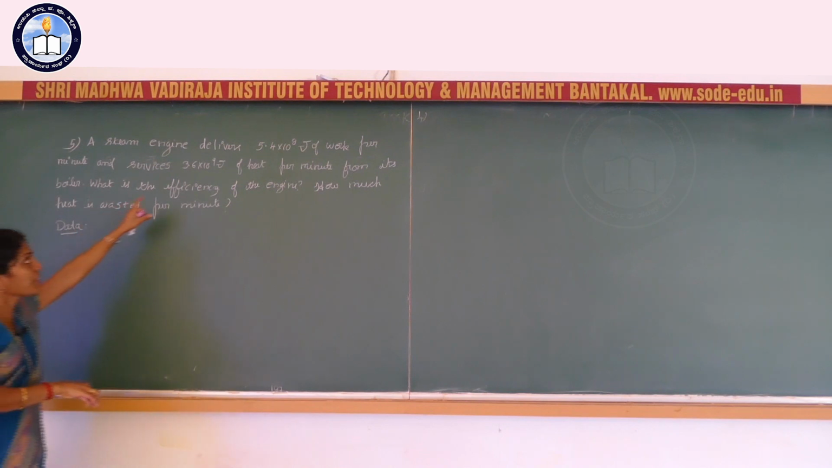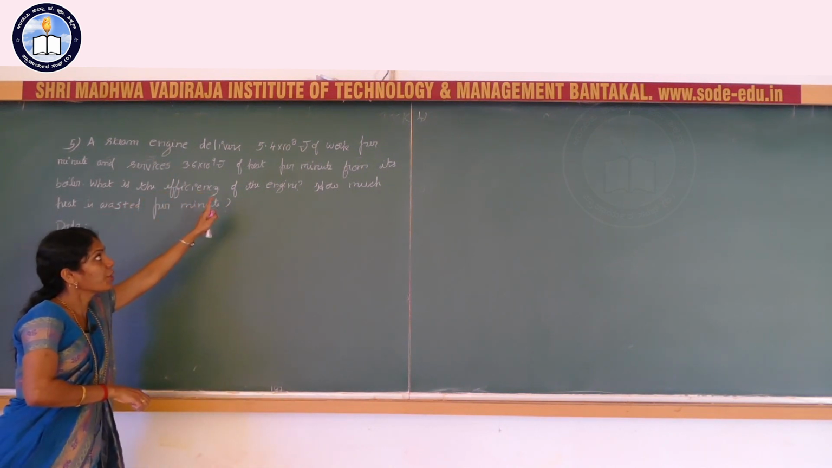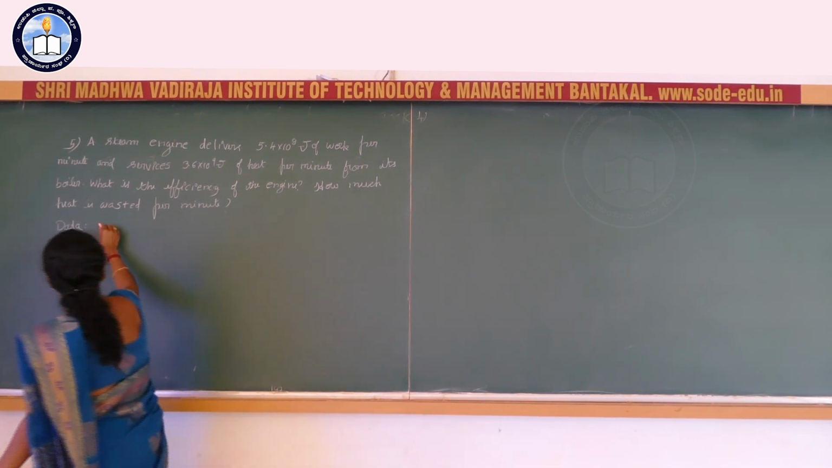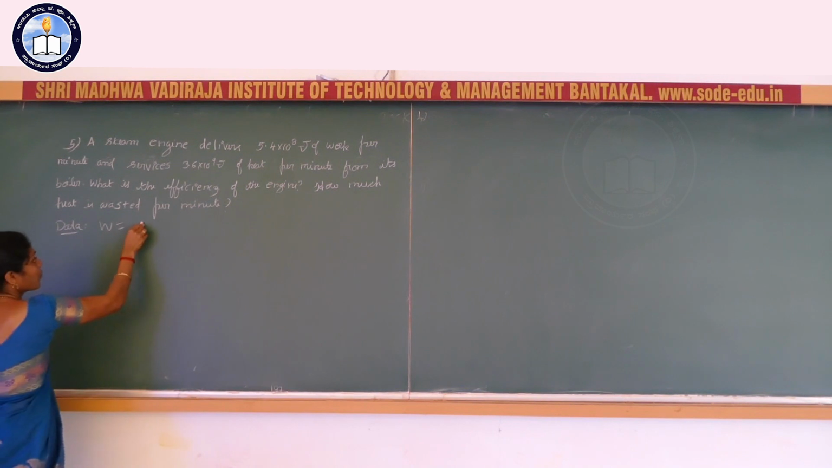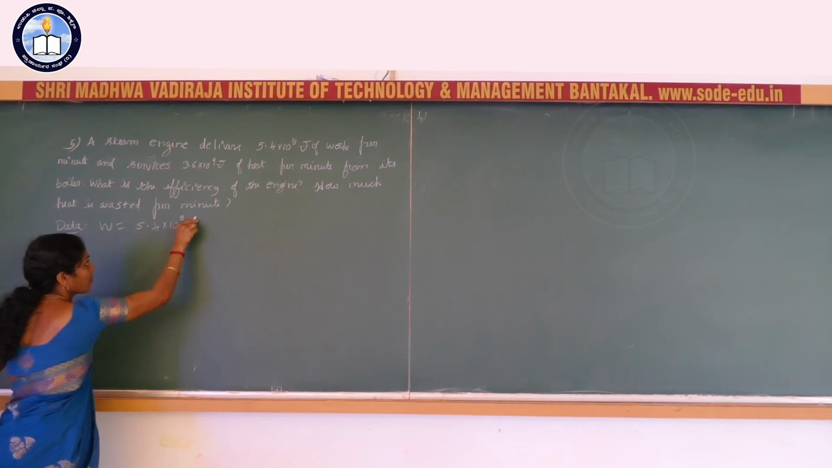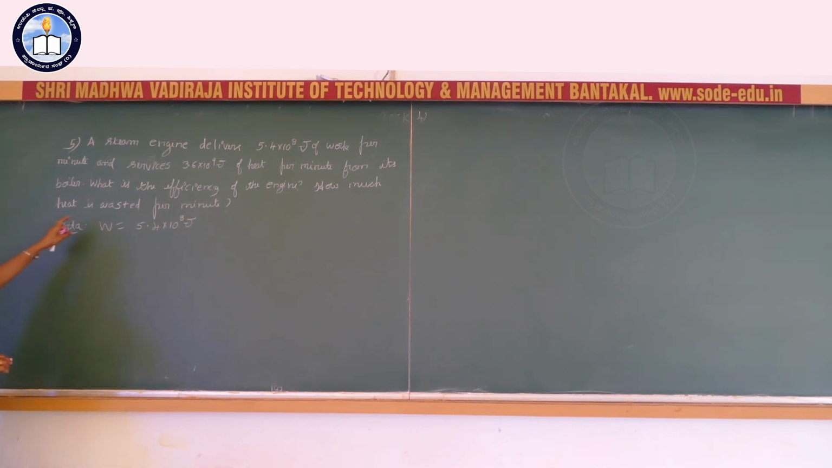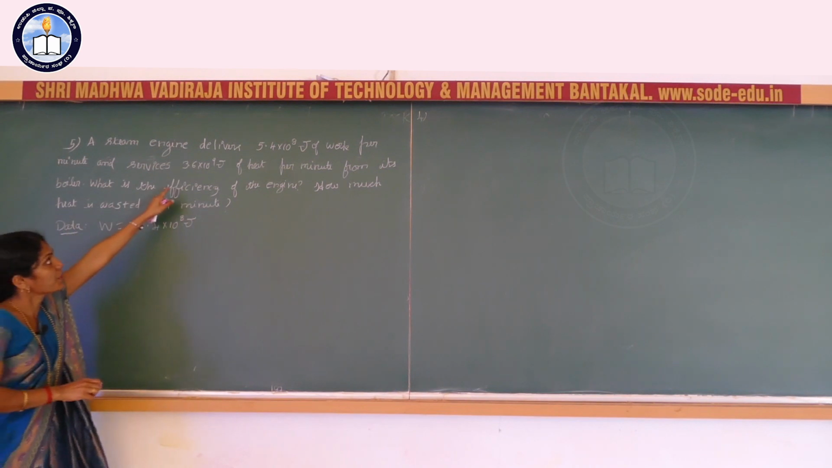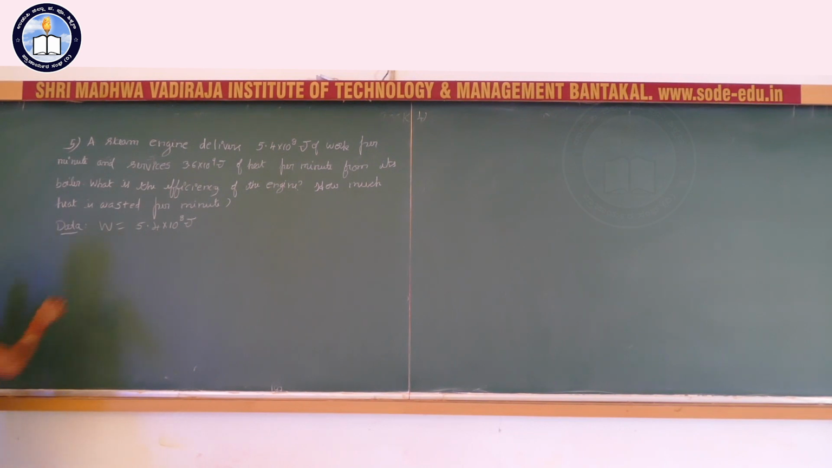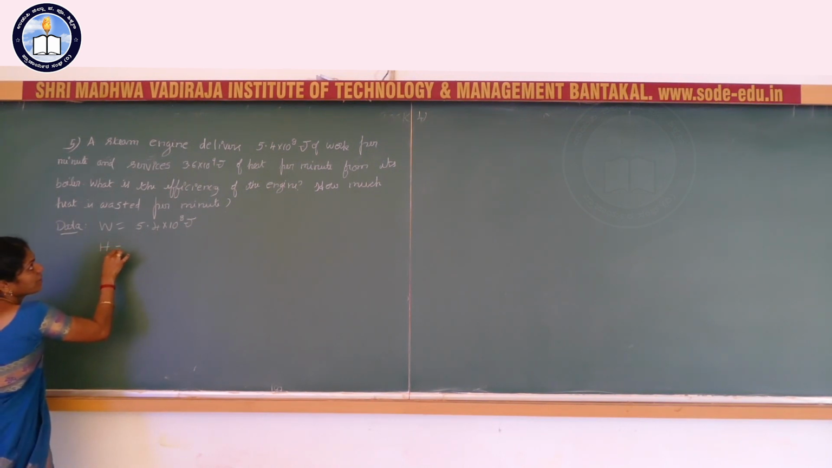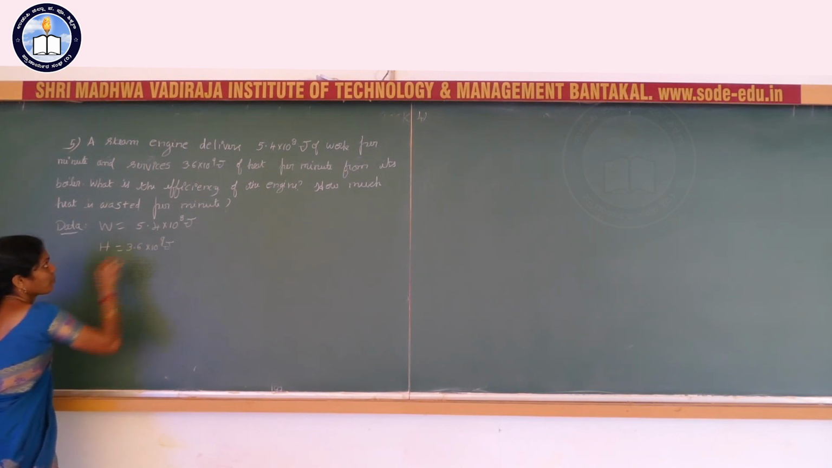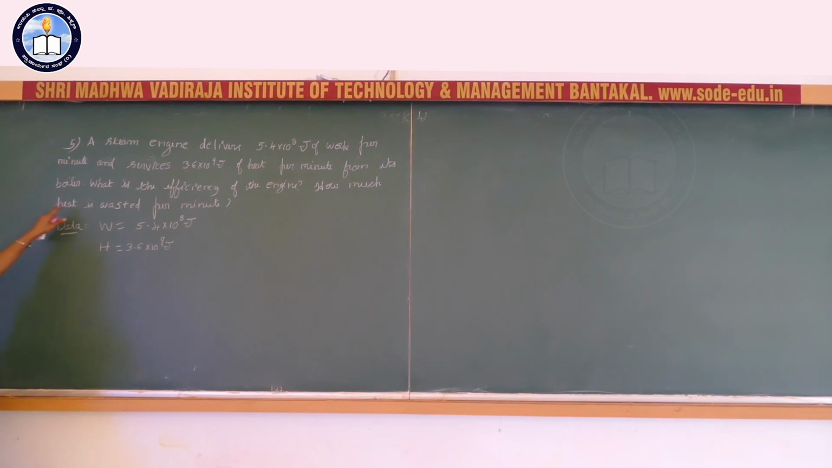This steam engine delivers 5.4 into 10 to the power of 8 joule of work. That means here work done is equal to 5.4 into 10 to the power of 8 joule, and services 3.6 into 10 to the power of 9 joule of heat per minute from its boiler. That means H is equal to 3.6 into 10 raised to 9 joule. What is the efficiency of the engine?